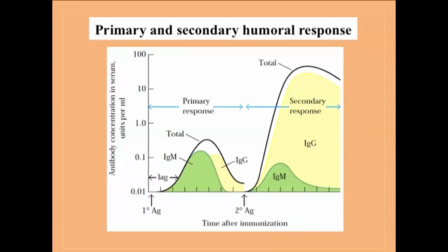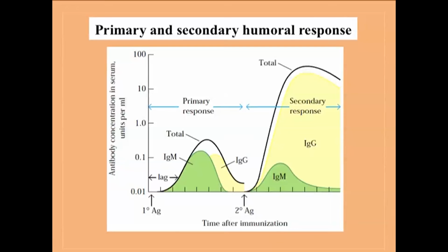We will see for the first exposure to an antigen, there is a lag phase. During this time, clonally selected B cells proliferate and differentiate into plasma cells and memory cells. The lag phase is followed by an exponential growth phase, then it plateaus and then declines.